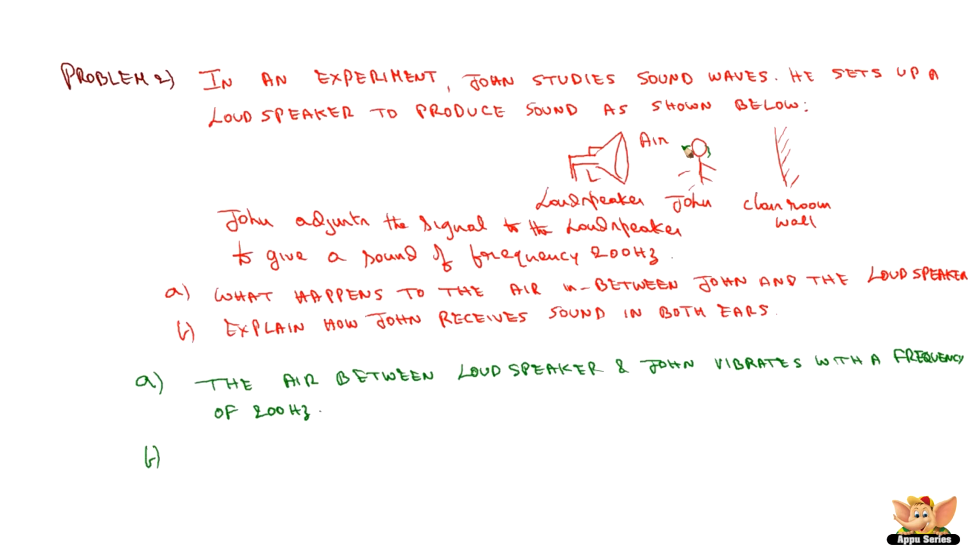Then what happens? What happens to his left ear? He receives sound in the left ear by the sound waves coming from the wall. Because the sound waves get reflected from the wall and those sound waves he receives. So basically he receives the sound waves from here, and the same sound waves when they reflect back from the wall, he receives them. So this is basically the reflections.